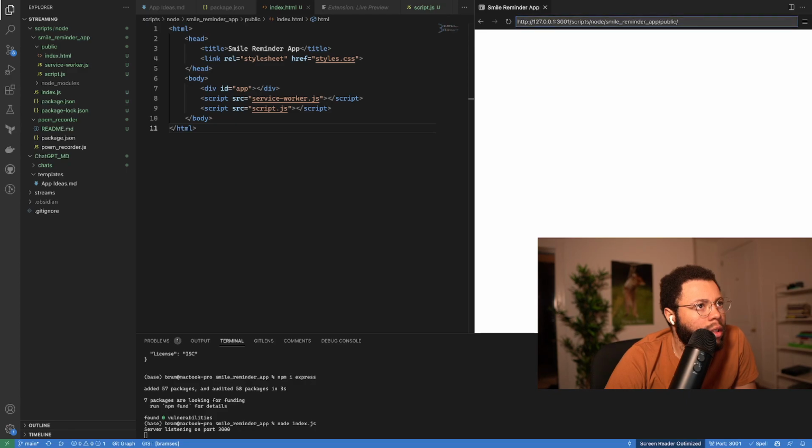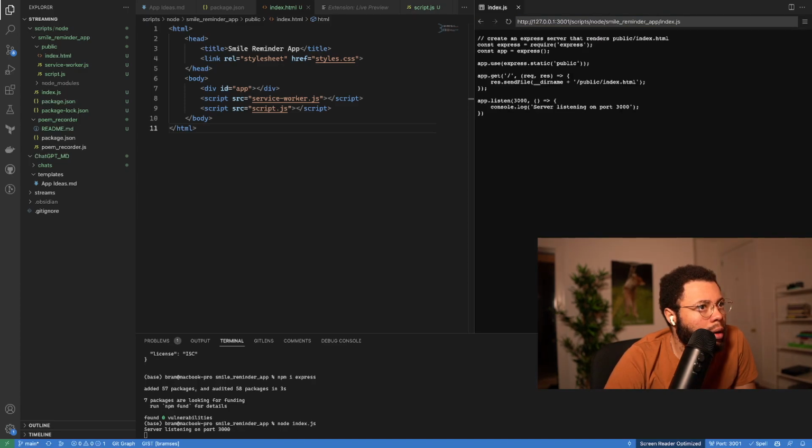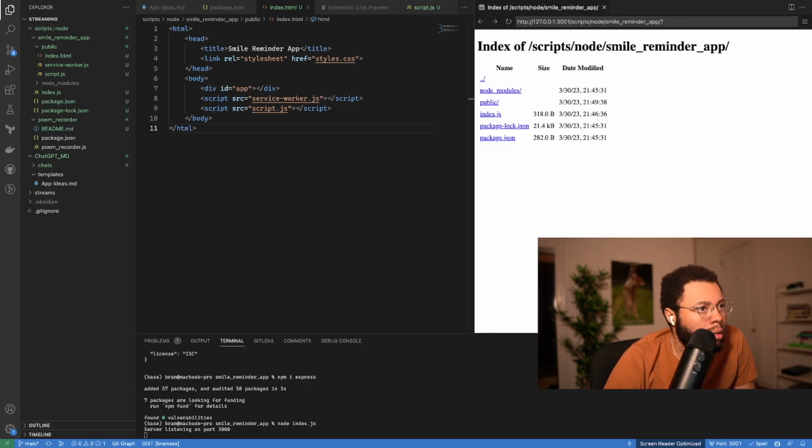So this is the index.html file, but it's not there. This is the index.js file. Okay, I got this.